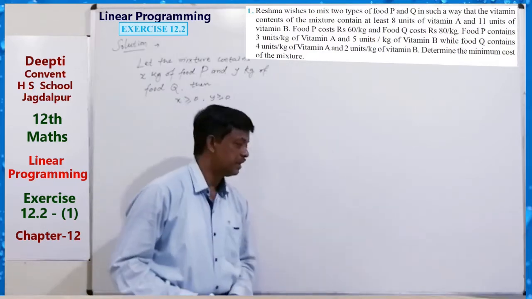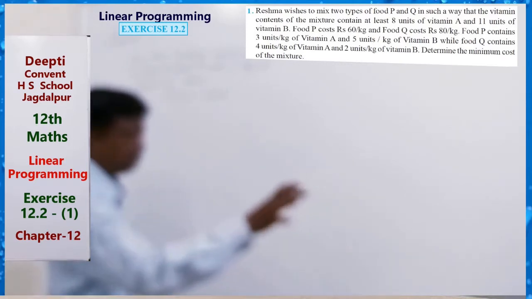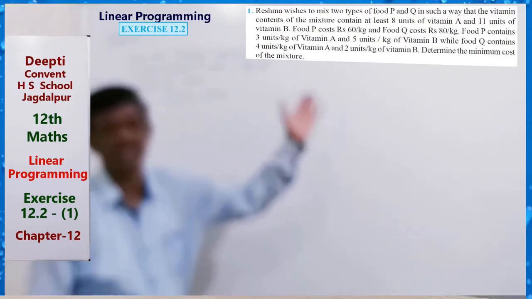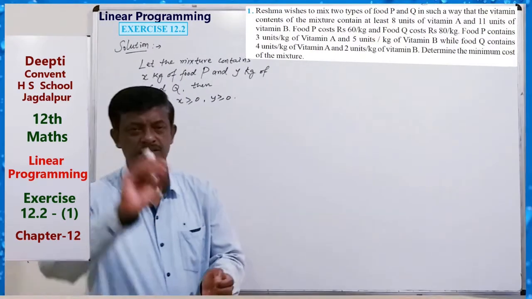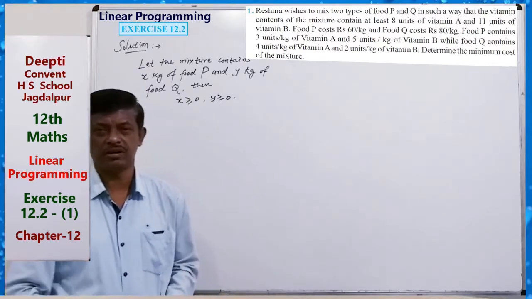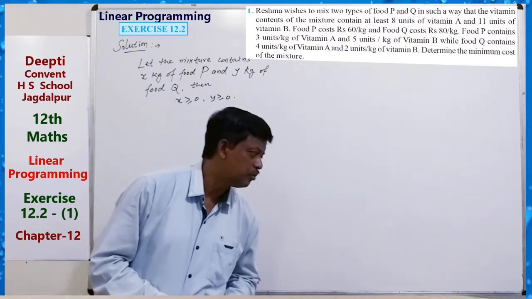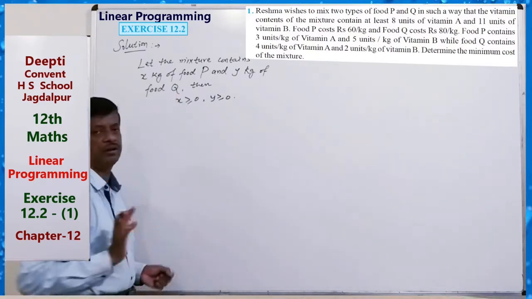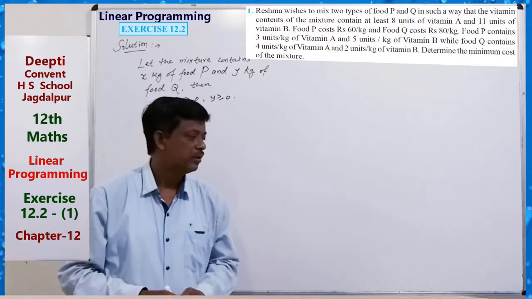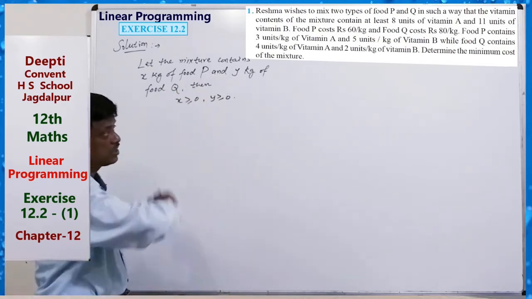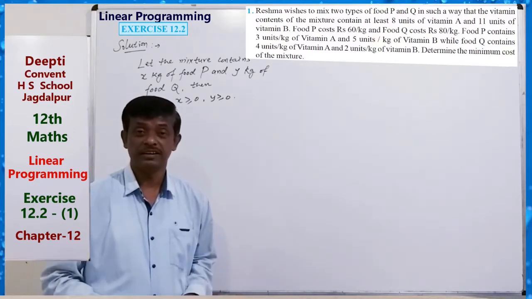Now in the question, all the information given, we just understand now. Two types of foods, P and Q, and X kg of food P and Y kg of food Q are required. Now X is greater than 0, Y is greater than 0. Then the information given in the question can be written in a table. That's why we can understand better.